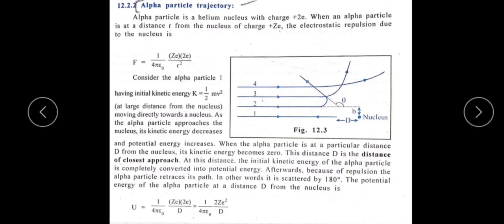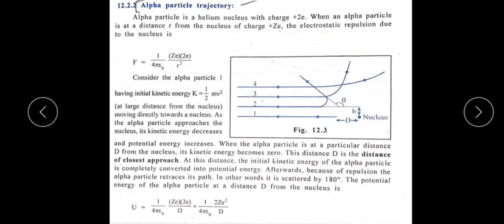See, the alpha particle is nothing but a helium nucleus with its charge plus 2e. When the alpha particle is at a distance r from the nucleus of the charge plus Ze, and electrostatic force due to the nucleus is given like this.